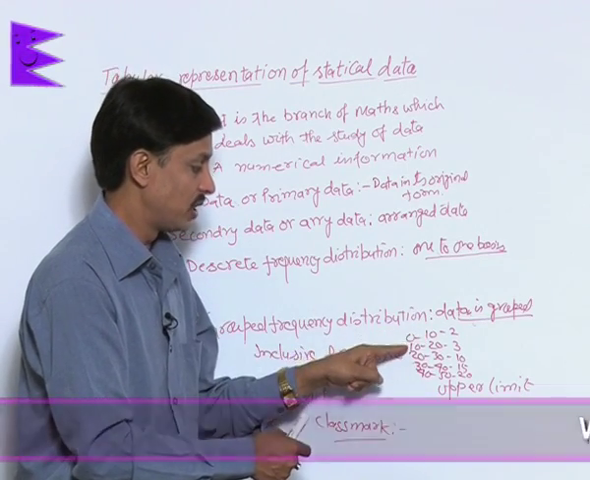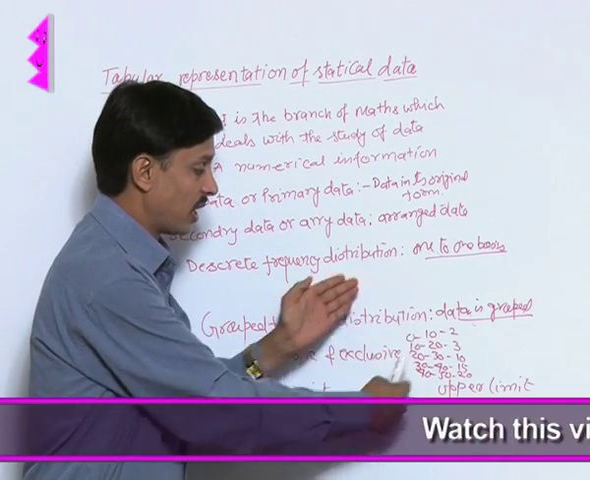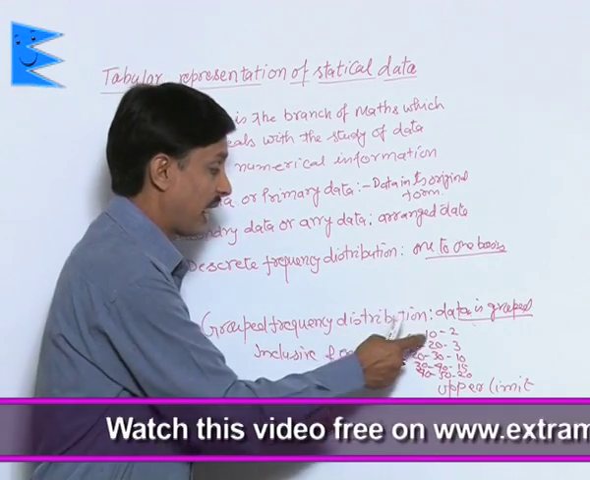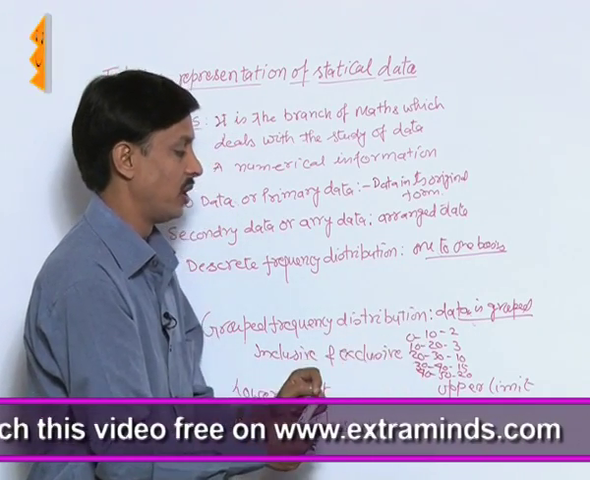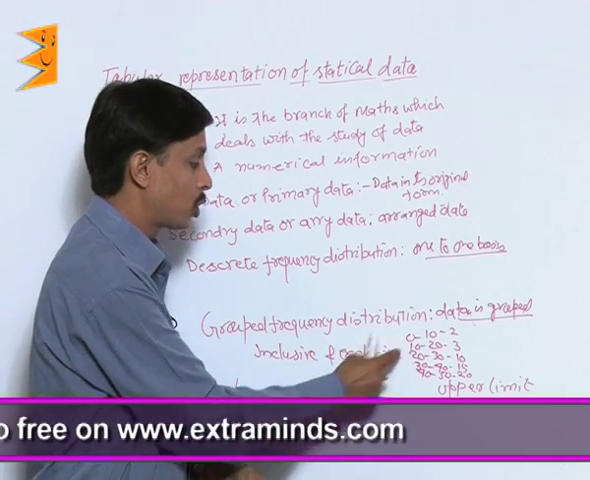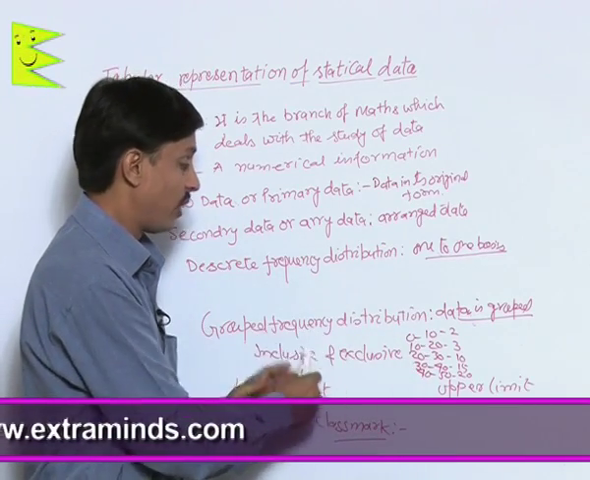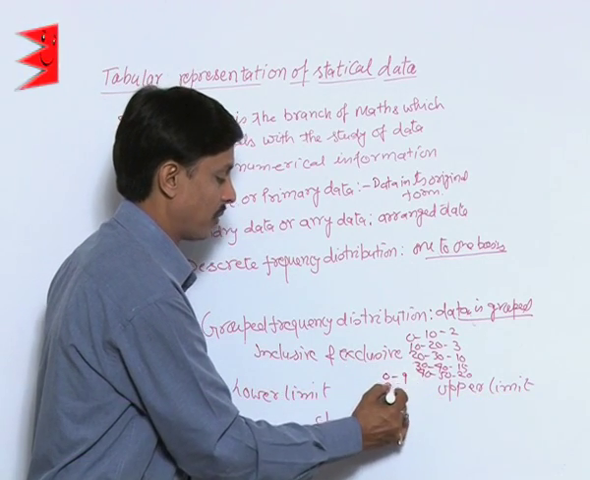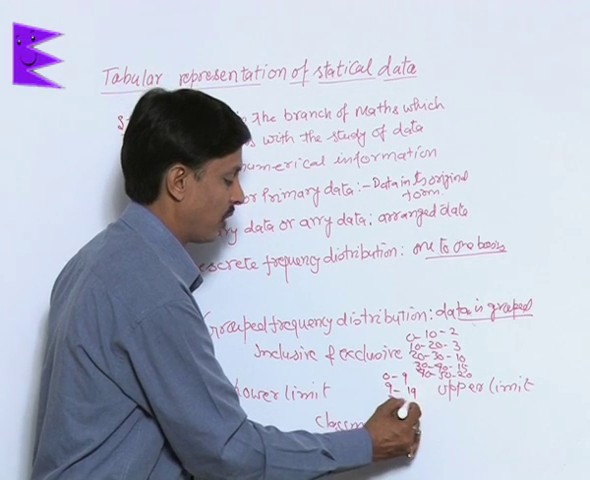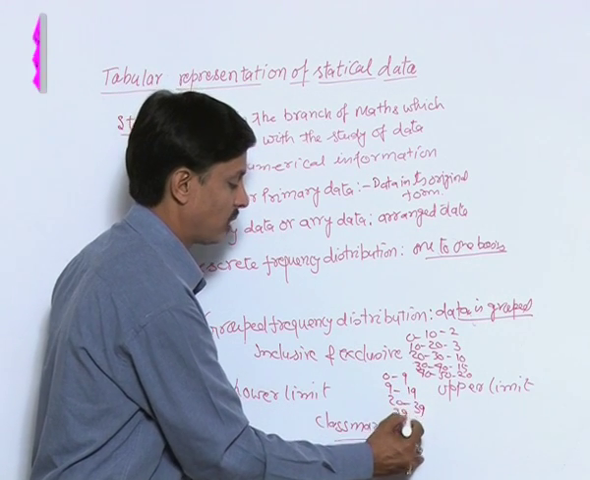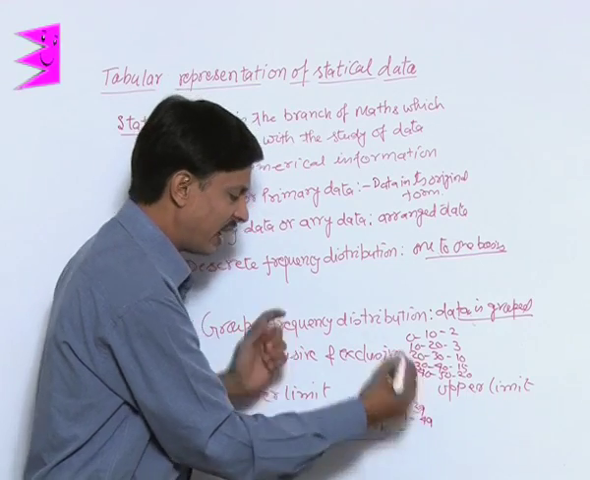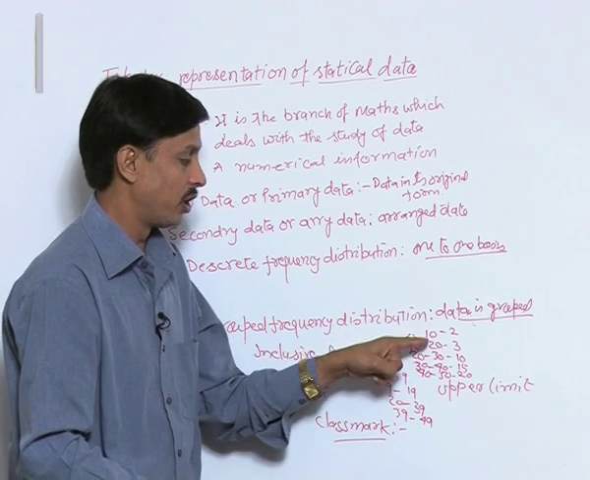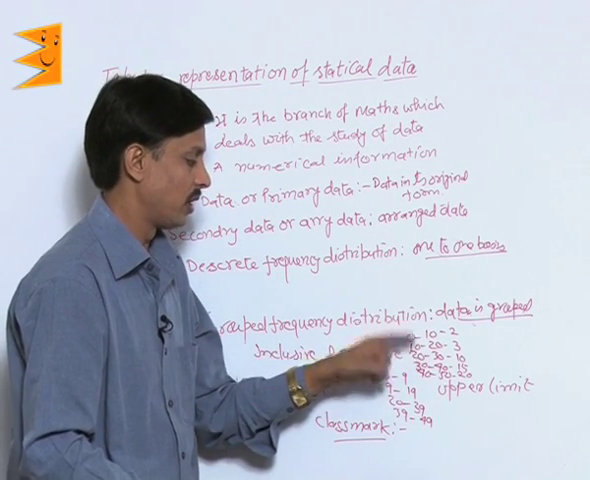This 10 will be considered in the lower limit. Here it is known as exclusive because 10 is not included here. So this is known as exclusive group distribution, whereas for inclusive group distribution you will say 0 to 9, then you will say 10 to 19, then 20 to 29, then 30 to 39, then 40 to 49. Remember always, in exclusive it is continuous. It is 10, it is 10, it is 20, it is 20.